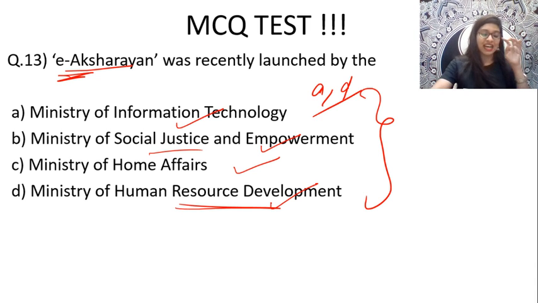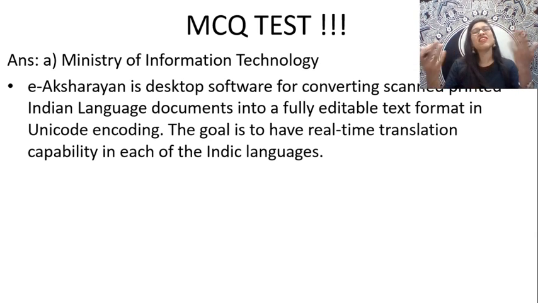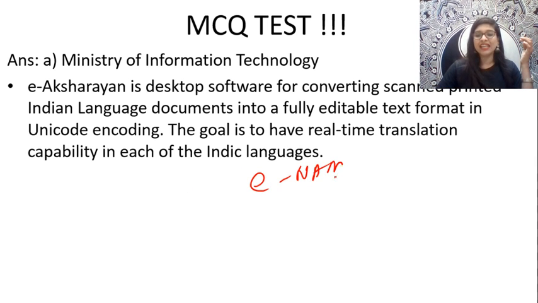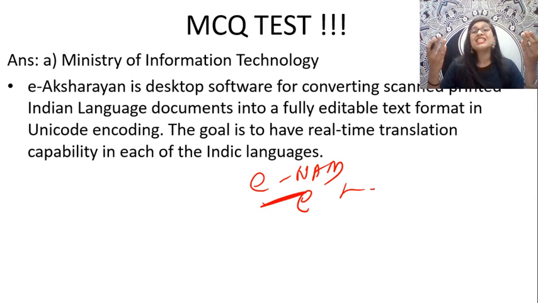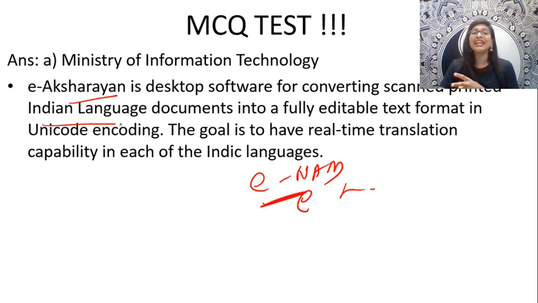And yes, guys, the answer is option A. Kudos to all the people for giving the right answer. It is the Ministry of Information Technology. It's very well understood. Whenever you have something called E-Nam or E-Aksaran, this E means technology, so it's very easy to guess the answer. E-Aksaran is actually nothing but a desktop software, basically for converting scanned print Indian language documents.